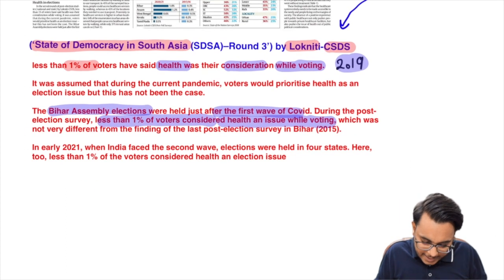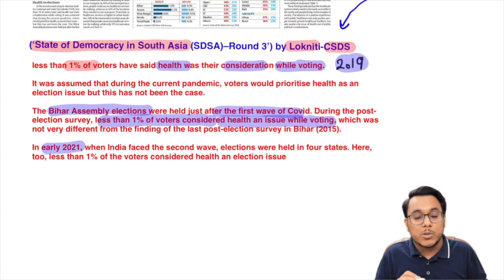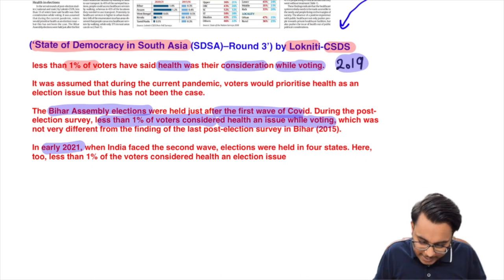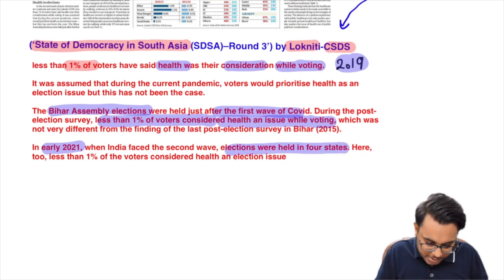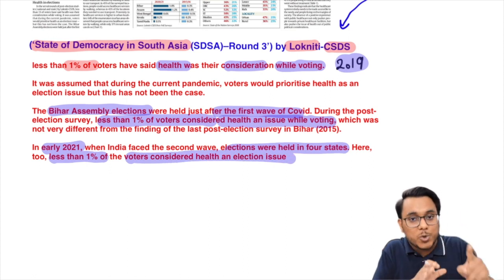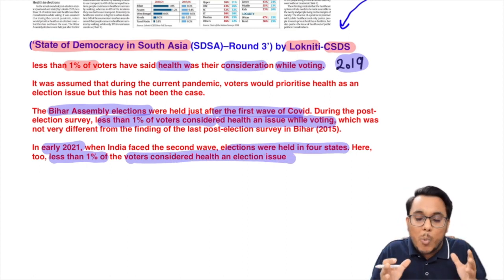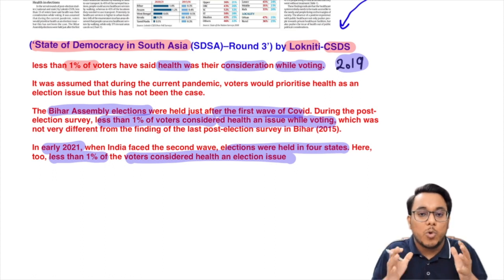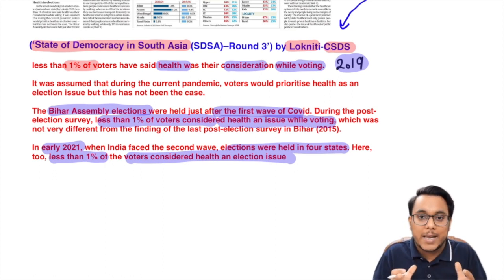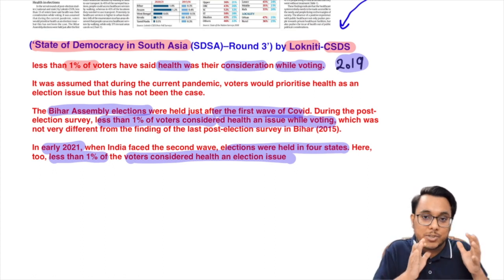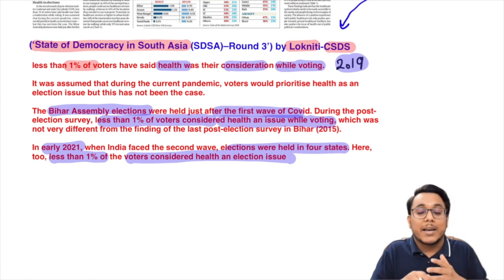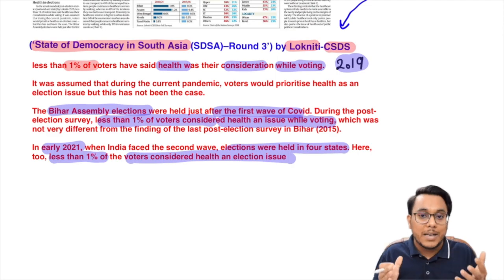Then secondly, in 2021 also, during the second wave, elections were held in 4 states. Here also, less than 1% of voters considered health as an electoral issue. So guys, we need to bring a change in voter behavior, in electoral behavior, and we need to consider that voting not on the basis of caste, religion, etc. needs to be there. Rather, it needs to be on developmental indicators.